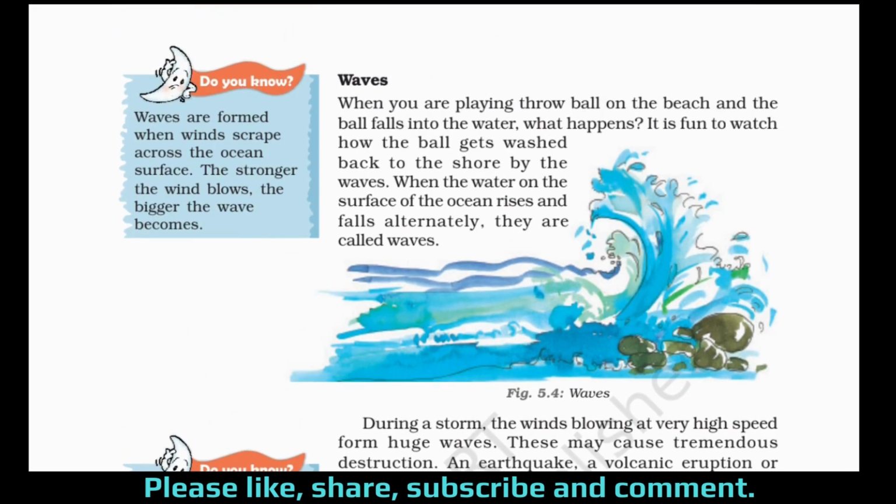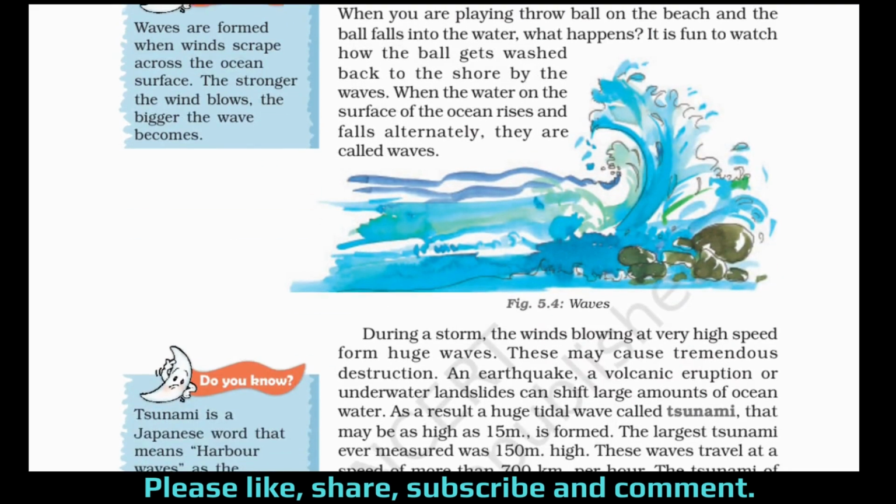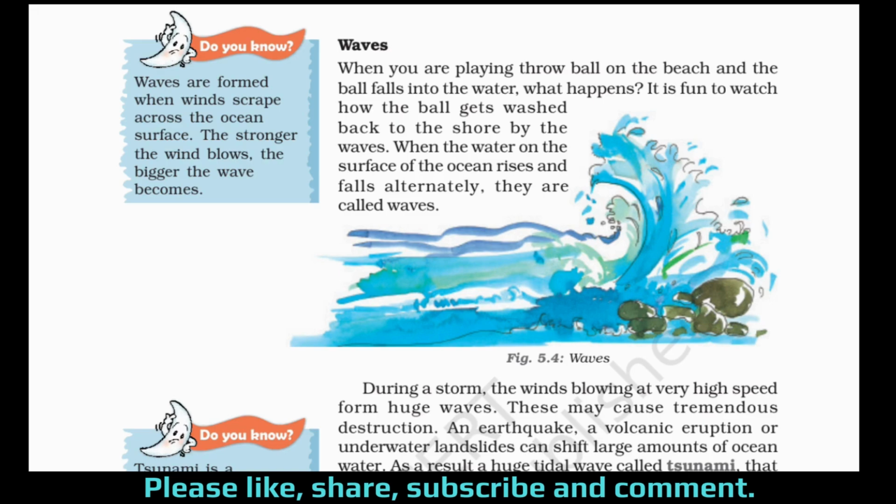Now let's read these two do you know boxes, the blue color boxes on the left. Waves are formed when winds scrape across the ocean surface. The stronger the wind blows, the bigger the wave becomes. Now you can add these two lines also in the definition of waves.